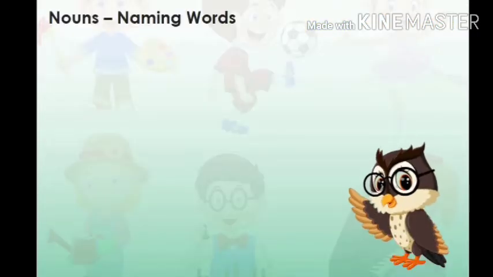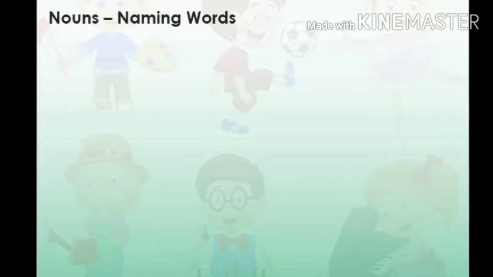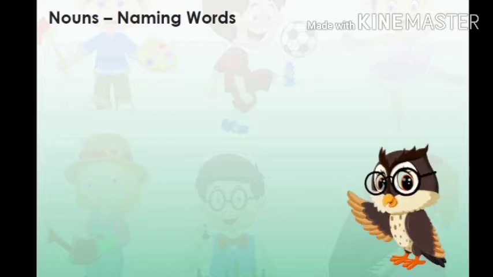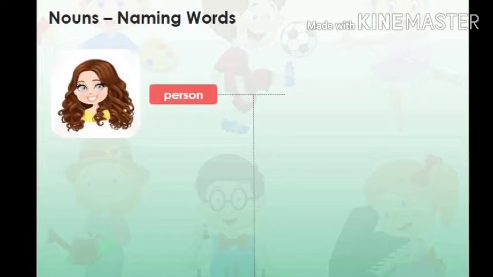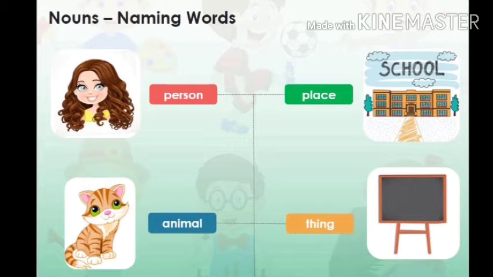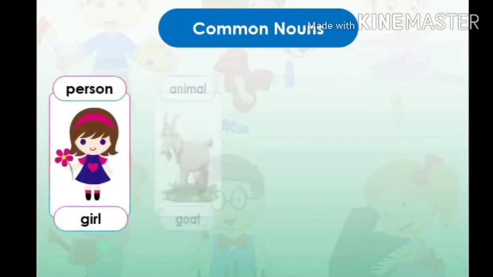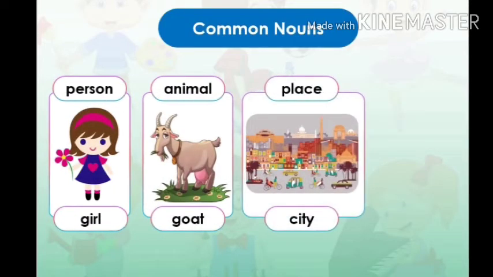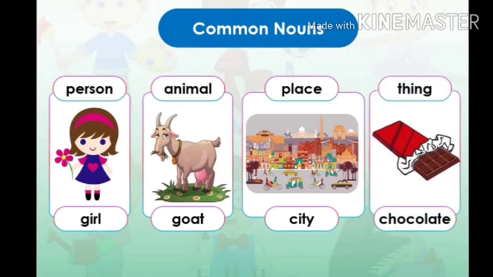Let us recall what nouns are. A noun names a person, place, animal, or a thing. Nouns can be common or special. A common noun is a general name that is used for naming a person, animal, place, or a thing. For example, girl, goat, city, and chocolate are some examples of common nouns.